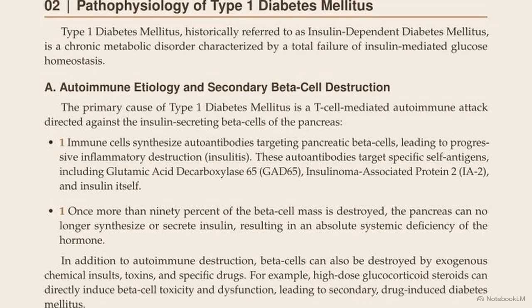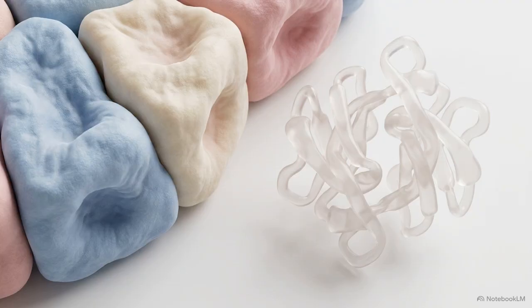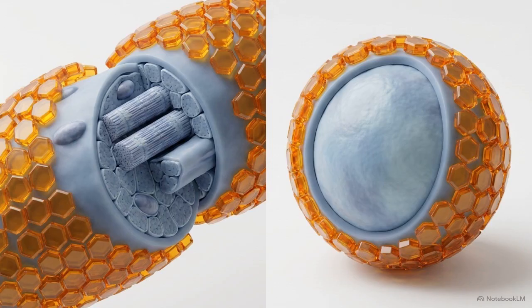The etiology of type 1 diabetes is a T-cell-mediated autoimmune destruction. As shown in the research material, the immune system synthesizes autoantibodies against specific pancreatic antigens, including glutamic acid decarboxylase 65, insulinoma-associated protein 2, and insulin itself. Once more than 90% of the beta cell mass is destroyed, the pancreas can no longer synthesize insulin. The brain detects an abundance of blood sugar, but because the GLUT4 translocation cascade cannot be triggered, the skeletal muscles and adipose tissues begin to starve.